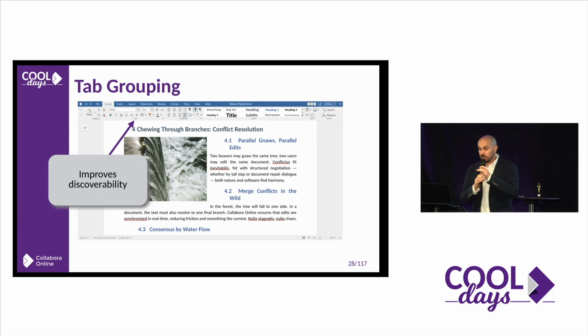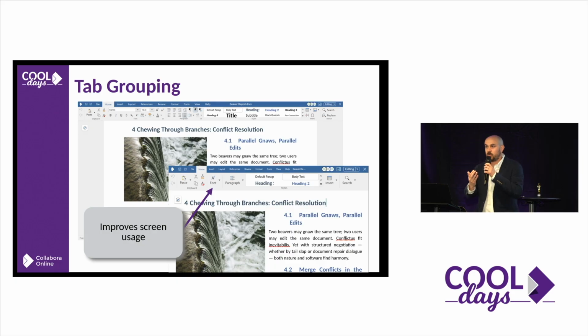Then grouping, I think this is also directly related to the screens we use. I have an ultra-wide screen, for example, and normally I do not have all the document in front of me. I have the document here, and then I have my email here, or another tab of the browser, or something like that. And you are normally modifying that screen, typically, and with the new Collabora Online, you can resize this, or Collabora is resizing this to make things easier to find, to click, to use.